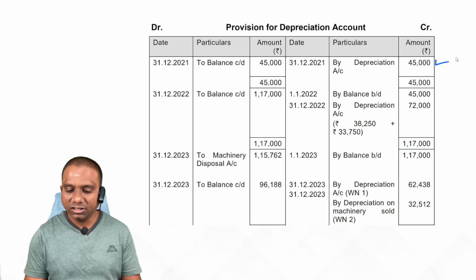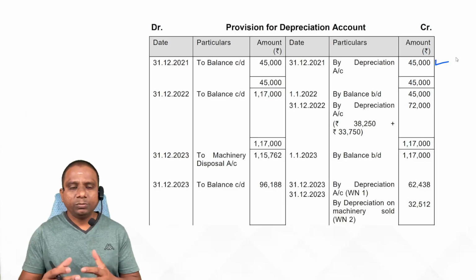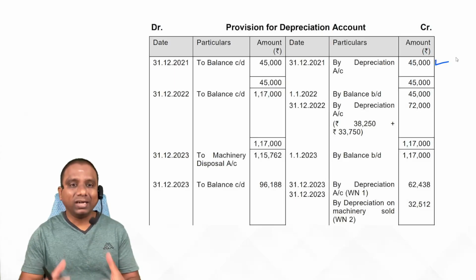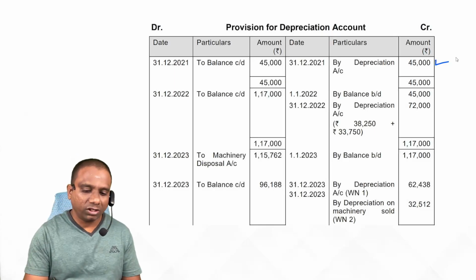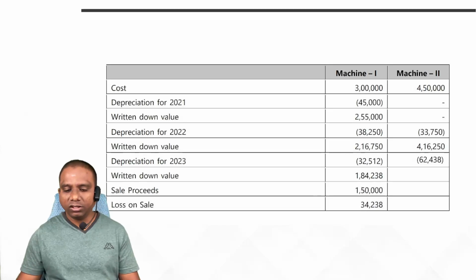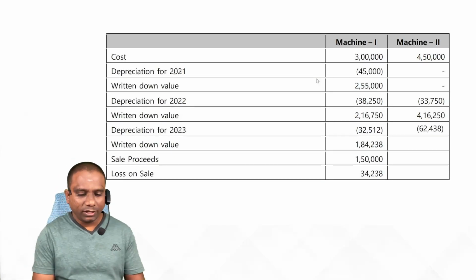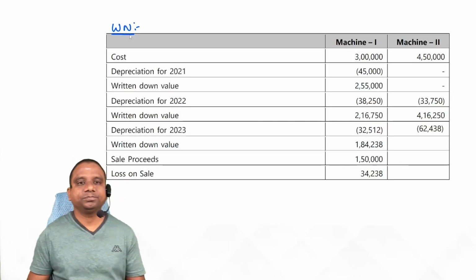By depreciation 45,000. So when you are solving problems on depreciation, when the given data contains more than one asset, it is better to maintain a working note like this. Here I have prepared, look at the working note. Calculation is simple.